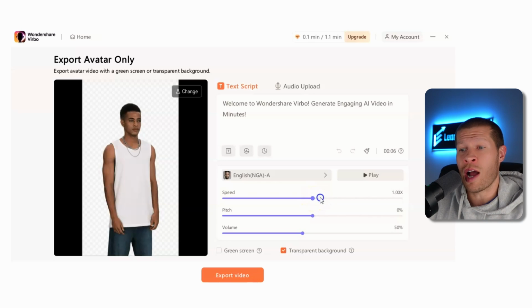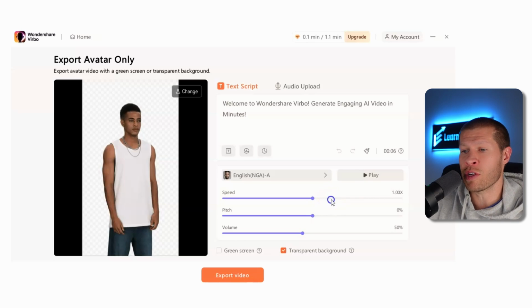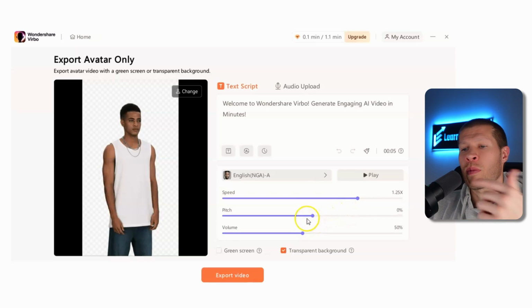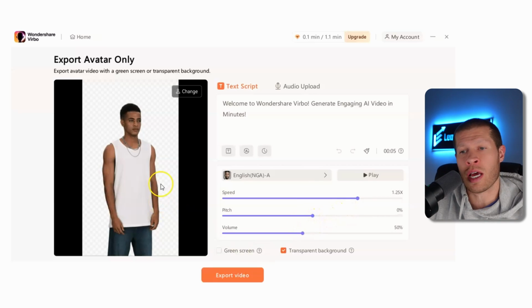So go to the next one up. I did this literally the other day when I was playing around with a new software, and again, it worked perfectly. You can do this pretty much on any of them, but you just turn it up to the next speed. So we'll go 1.25x. You could also play around with the pitch and the volume slightly and then just kind of listen to how it sounds and pick something that you feel like sounds really good. I just know from personal experience, just speeding this up once is good enough and it sounds a lot better.